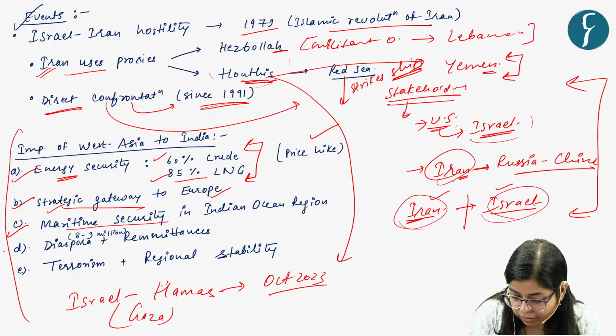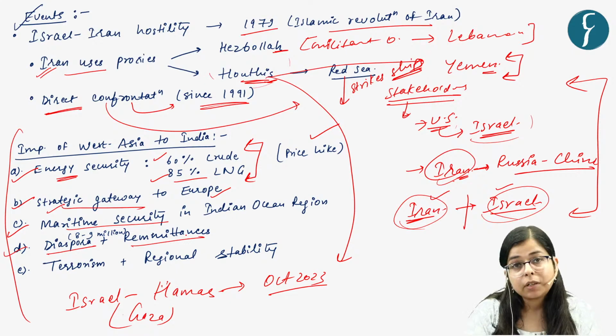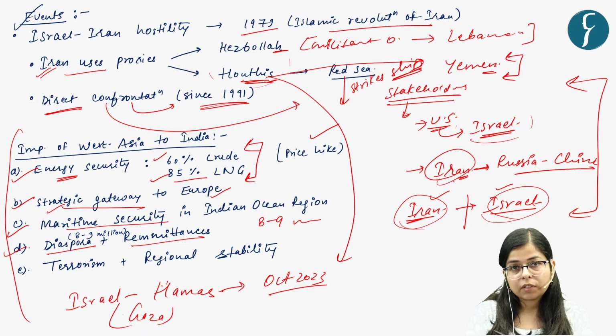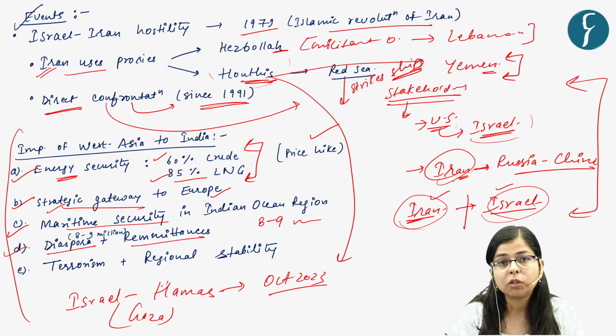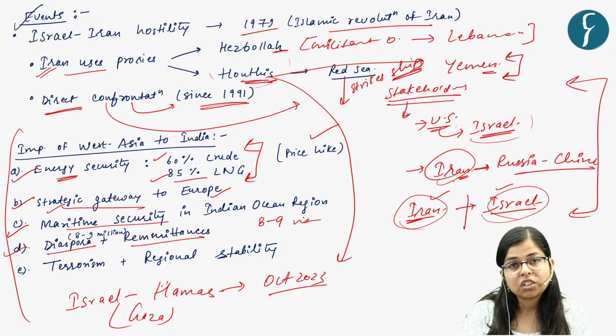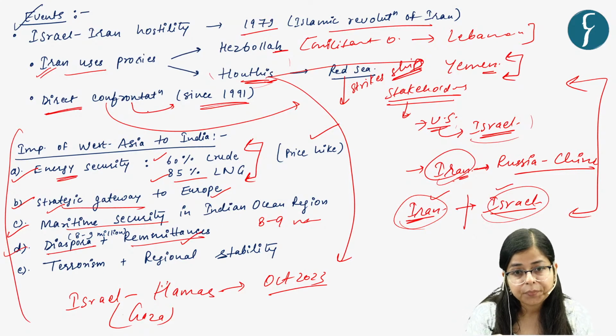And the other thing is, we have a large diaspora in Middle East countries. In 2022, India had around 8 to 9 million diaspora residing in these countries, and they are basically employed there, mostly in blue collar jobs. So that's why West Asia is important for us, and one of the highest amounts of remittances to India comes from West Asia, right?